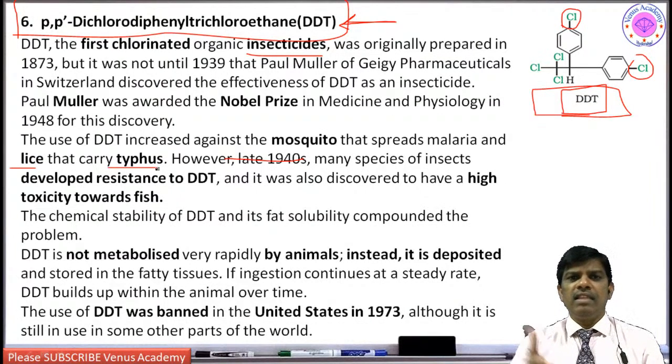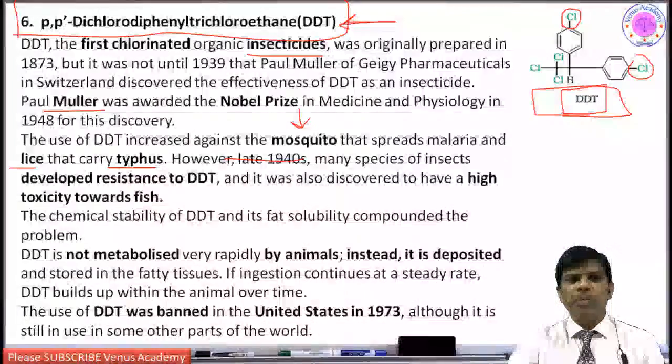Because of this DDT, it came under control. That is why Muller, who found or prepared this DDT at the Geigy company, a pharmaceutical company in Germany, was awarded the Nobel Prize.